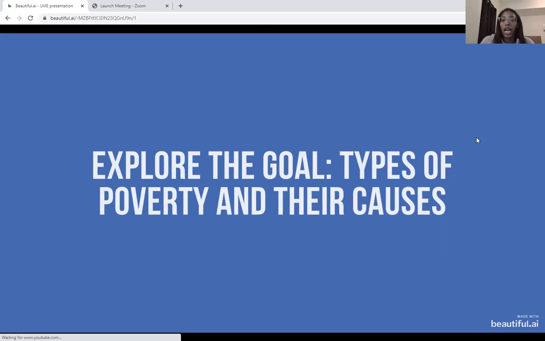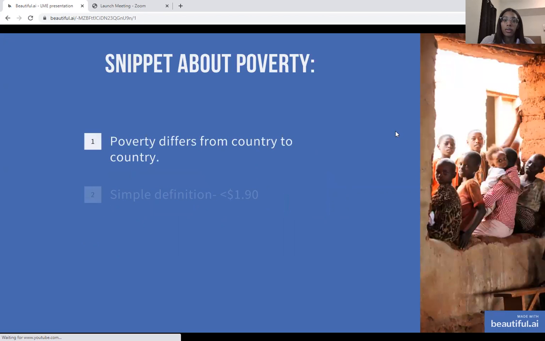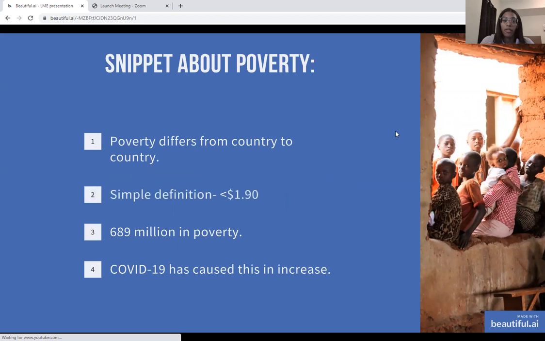So explore the goal, types of poverty and their causes. So this is a little snippet about poverty, and poverty differs from country to country. And what I mean by that is, let's take a look at number 2 first. The simple definition of poverty is a person making less than $1.90 a day. Now in Africa, this is true, like if a person's making less than $1.90 a day, they are in poverty. But say in America, for someone to be in poverty, they would have to be making, say, less than $20 a day. That's what I mean by difference from country to country.